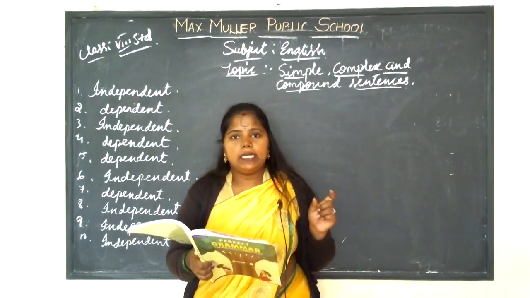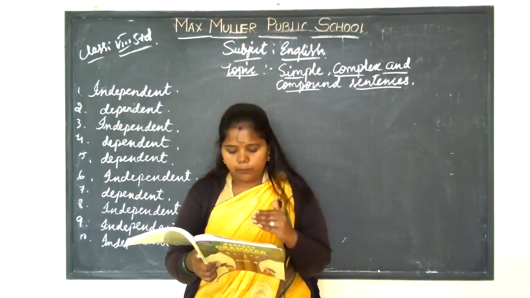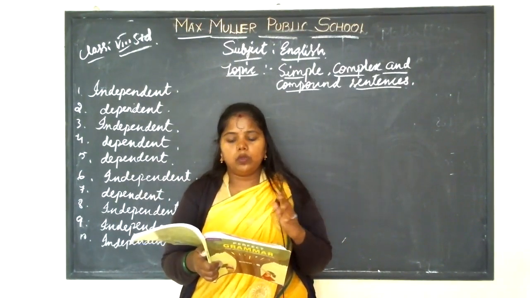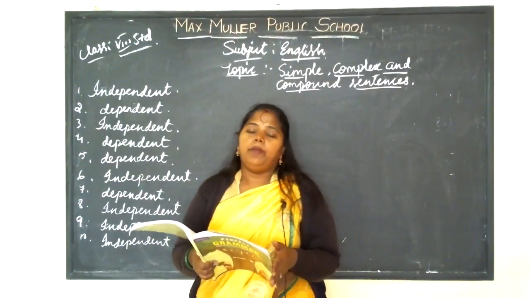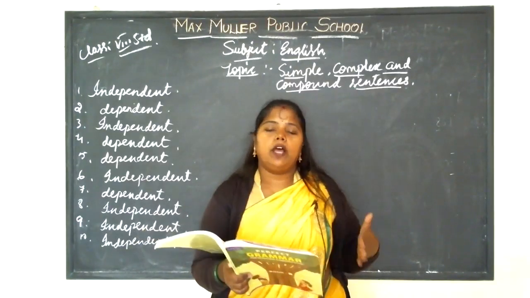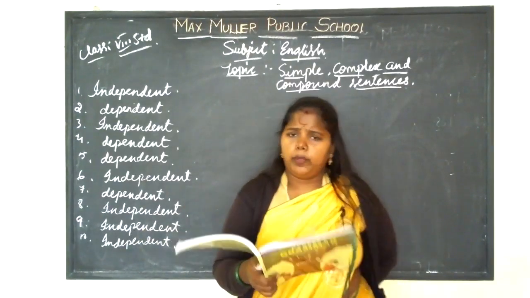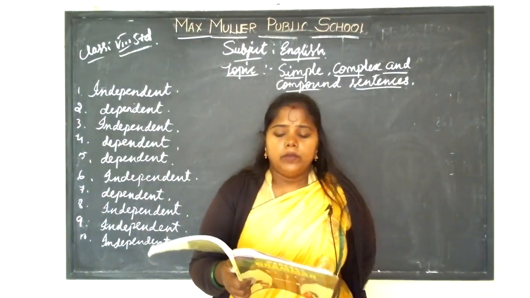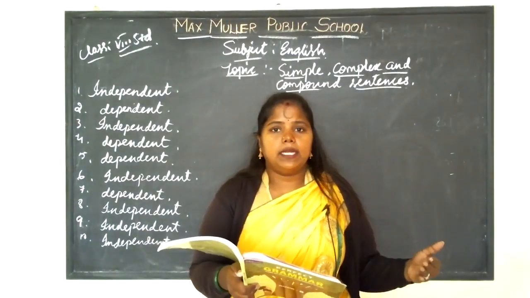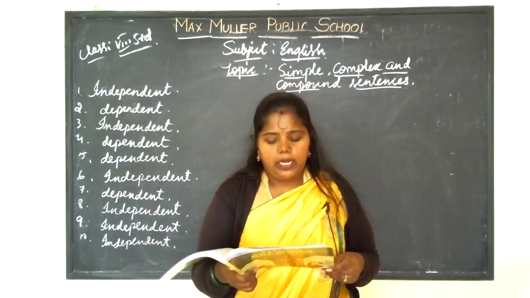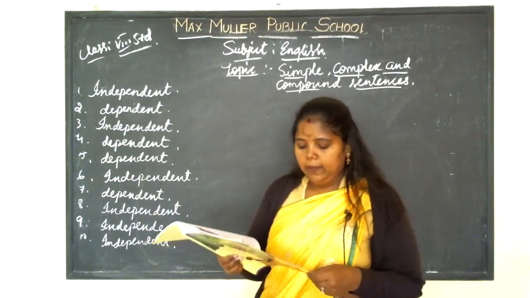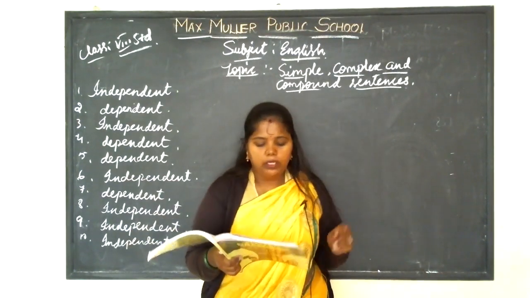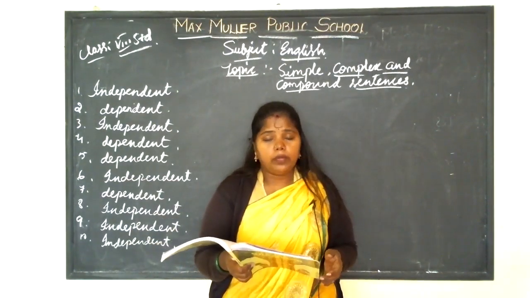Here there's an important point in your textbook also. A clause is a group of words that contains both the subject and predicate. We have learned this in the previous lesson. Some grammar points again: a simple sentence has only one subject and one predicate.